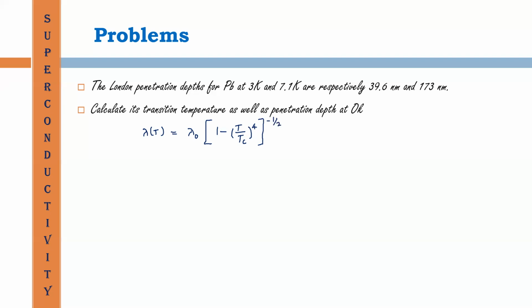In the expression, we have denoted it in the denominator, lambda 0 divided by 1 minus T by Tc whole raised to 4 raised to half. I write it in the numerator by taking negative.